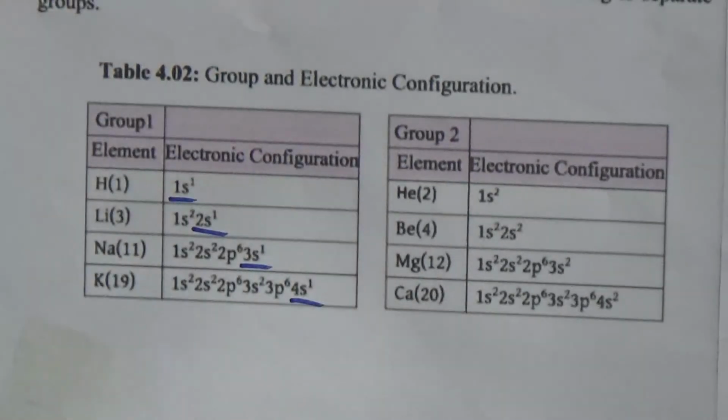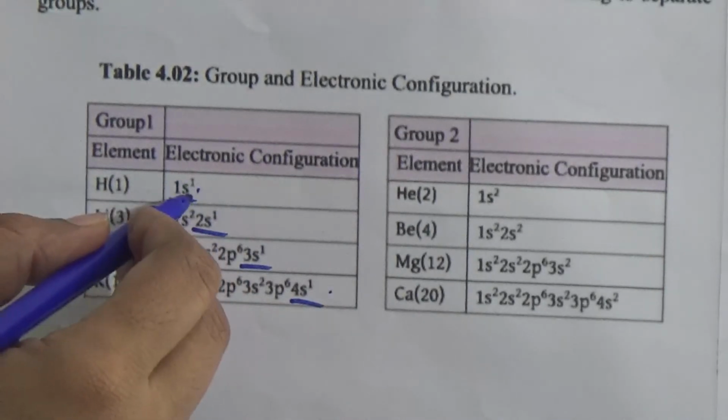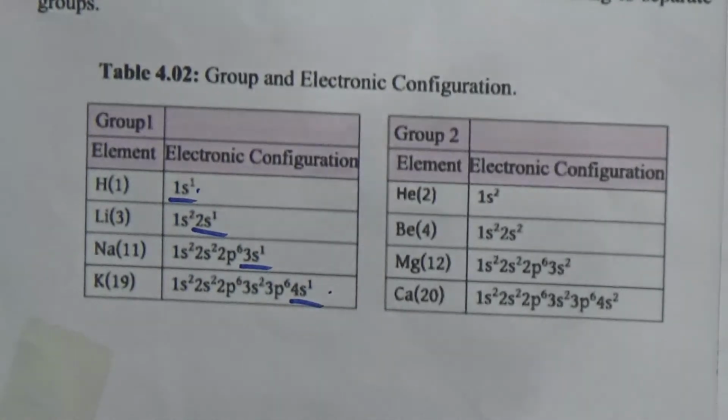If you observe the outermost orbital level and the number of electrons of all the elements, the last orbital is s, and they have only 1 electron. That's why they put them in the same group.